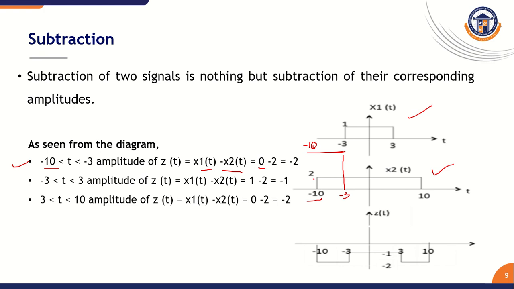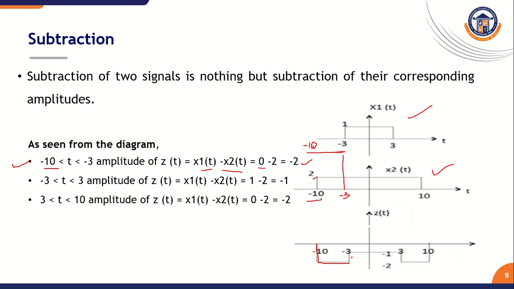That is equal to 2. So now we perform subtraction on both signals. The value of x1 of t during this period is 0. During this period, the x2 of t amplitude value is 2. Now we subtract both values. Finally, we get a value equal to minus 2. So during this time, we can draw our signal like this from minus 10 to minus 3.